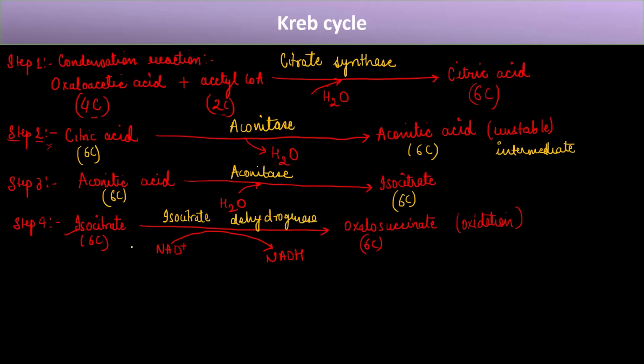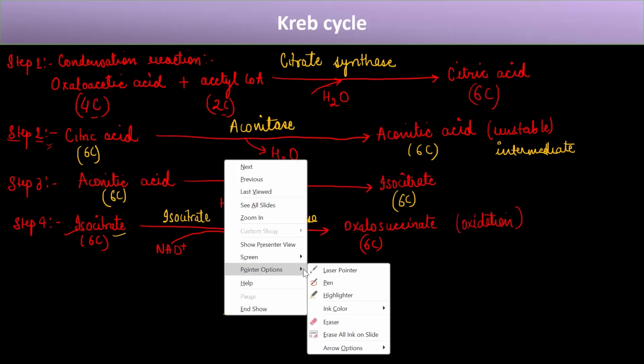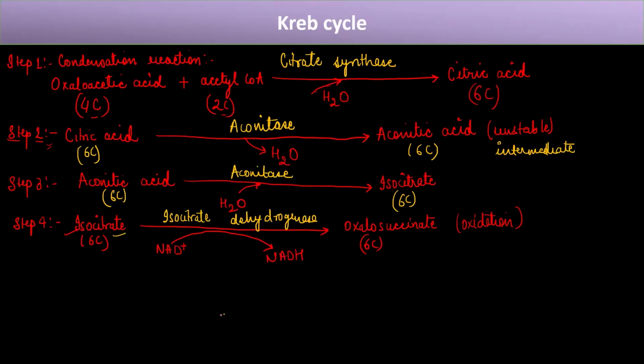That is easy to remember. And because it is catalyzing the reaction involving a substrate named isocitrate, it is known as isocitrate dehydrogenase. Although there is an oxidation reaction, still we have 6 carbon molecules. Still no carbon dioxide is released.